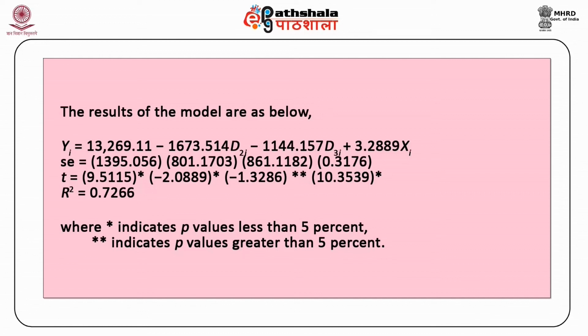The results suggest that keeping other things constant, a public school teacher's salary goes up by about $3.29 as public expenditure goes up by $1 on average. It can also be inferred that the differential intercept coefficient D2 is significant for the northeast and north central region, but not significant for the south, which is D3.